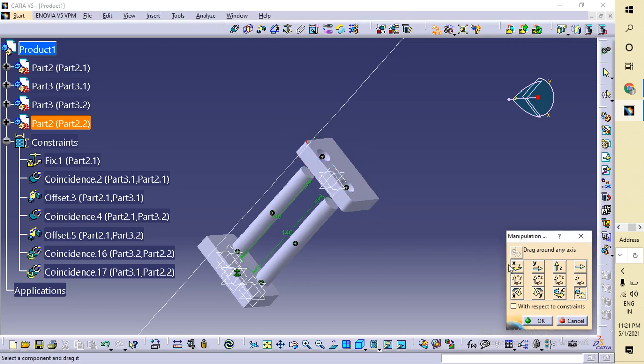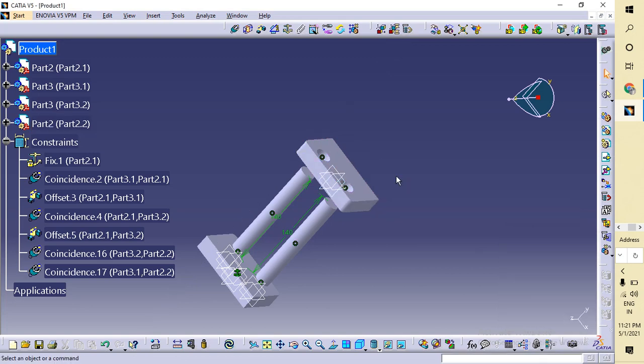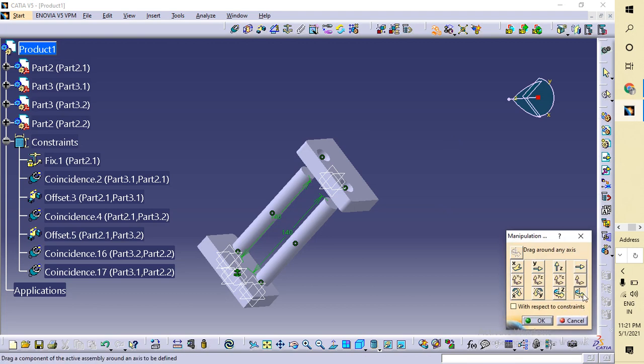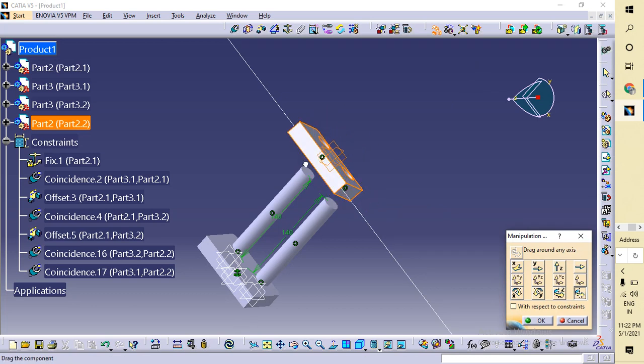No. String manipulation, rotation. Now I have to rotate like this.